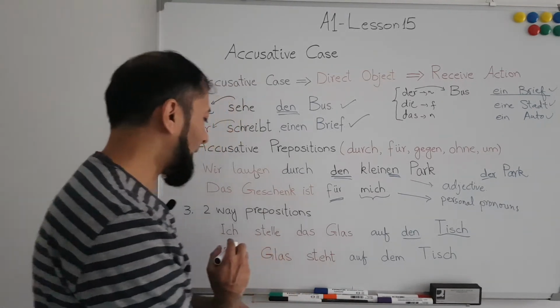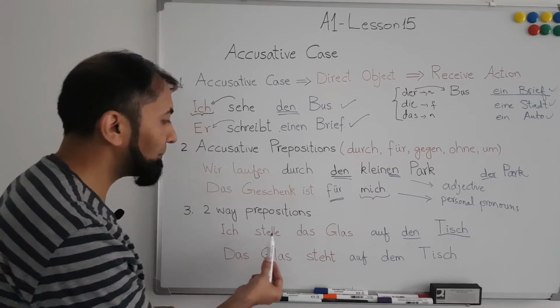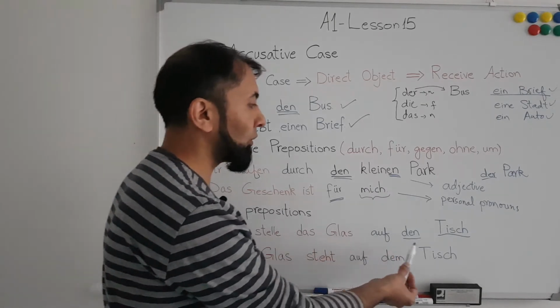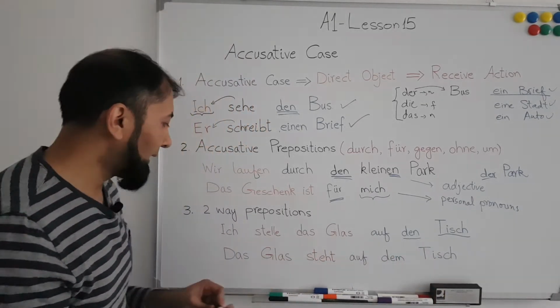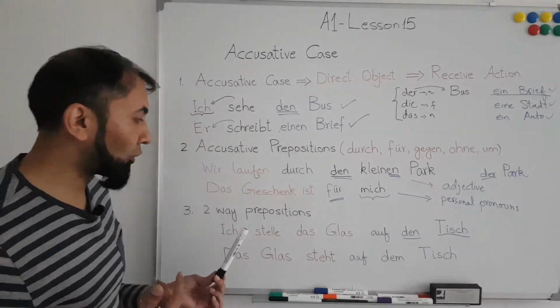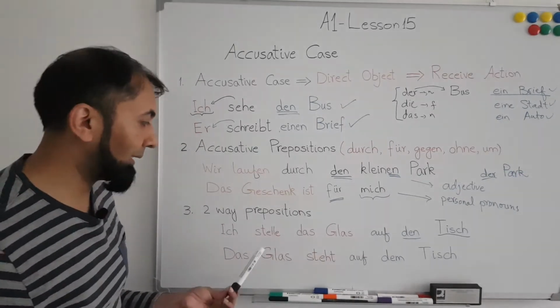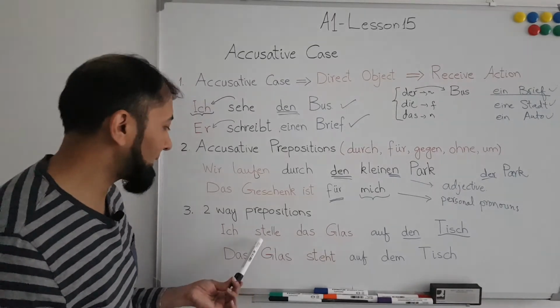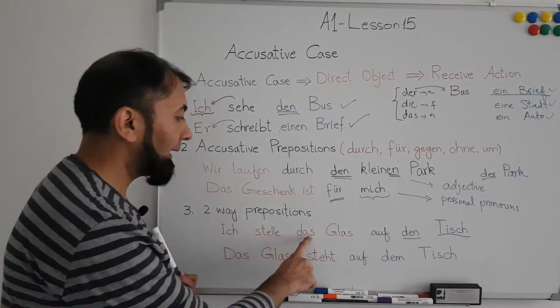So I have taken this example: I put a glass on the table. Ich stelle is the conjugation of the German verb stellen, which means to put or to place. Ich stelle das